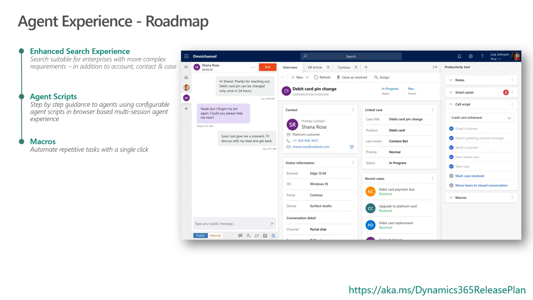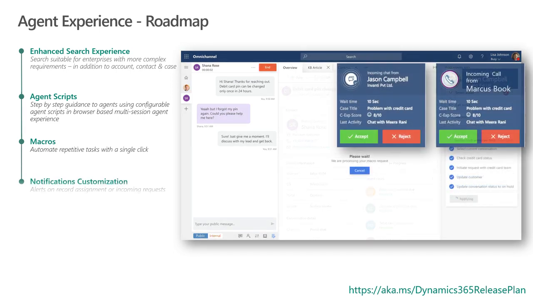These are some of the scenarios that we want to enable and automate through macros. I can simply write a macro, and all the agent would need to do is select an article, click, and it will automatically copy the URL and send it out over email. This is just one small scenario. There could be multiple other scenarios that could be lit up using the macros capability that we plan to enable.